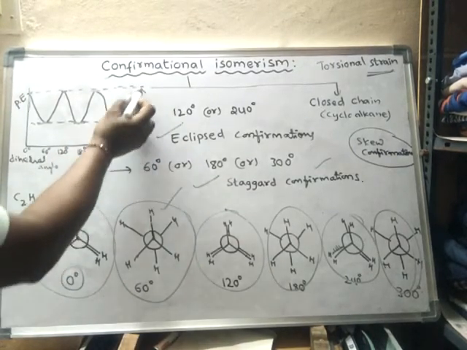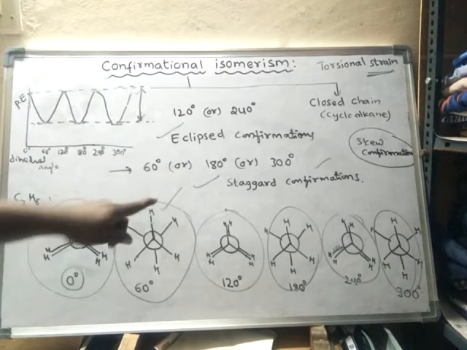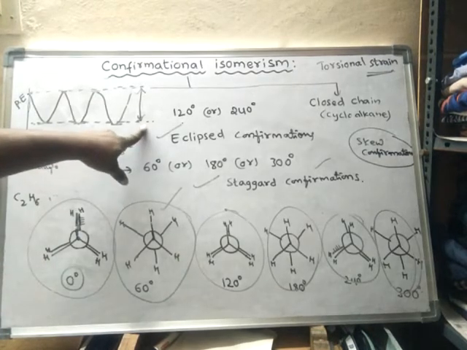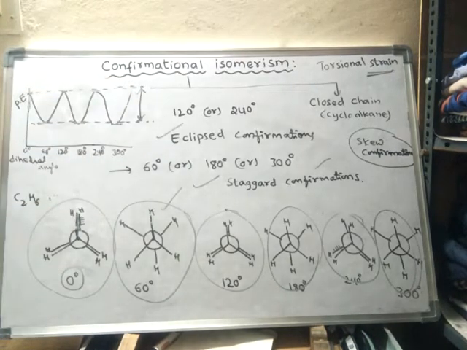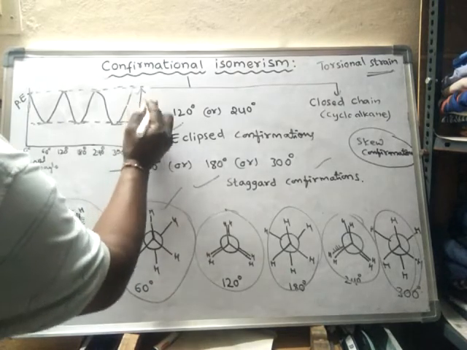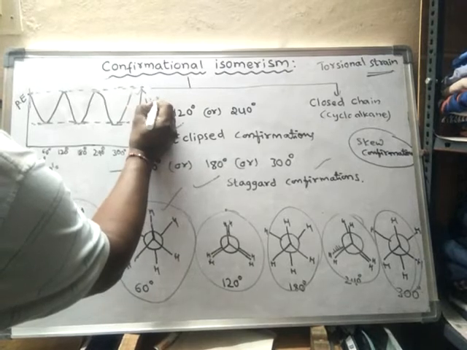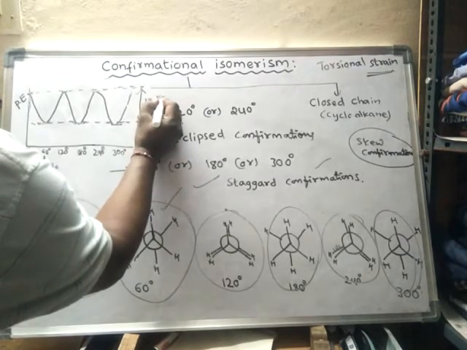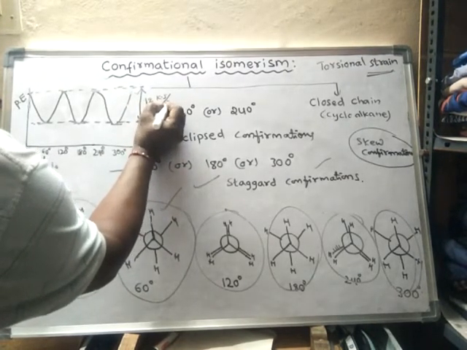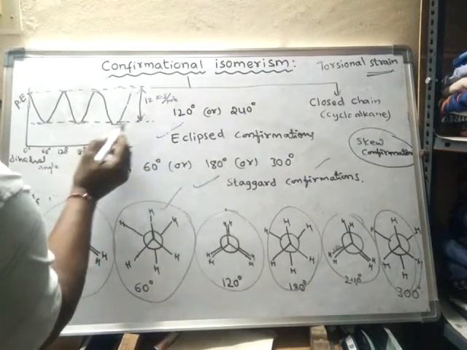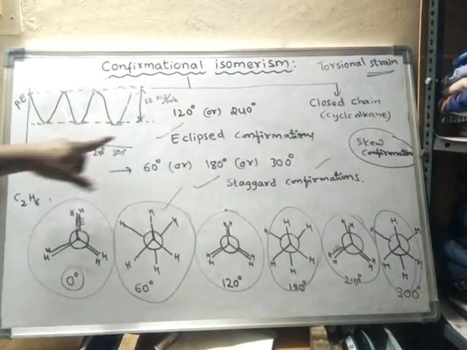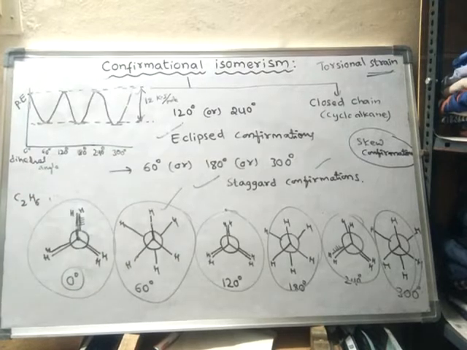The energy difference between the staggered conformations and the eclipsed conformation in the ethane molecule is 12 kilojoules. This number is important. It is 12 kilojoule per mole. The difference between the most stable and least stable conformations of ethane is 12 kilojoules.